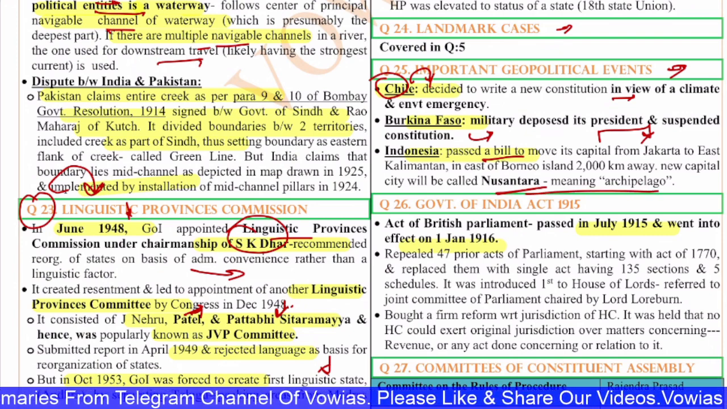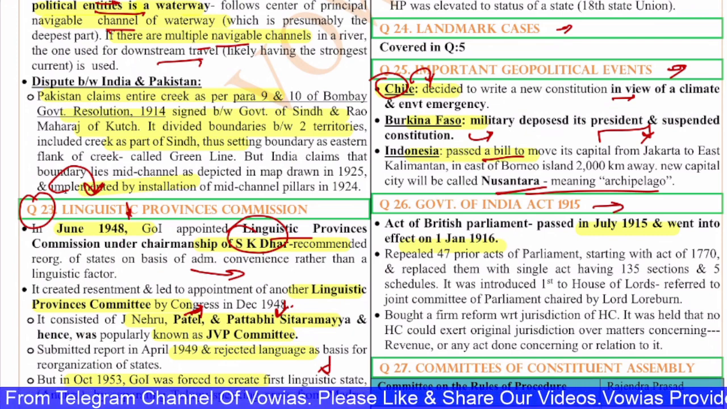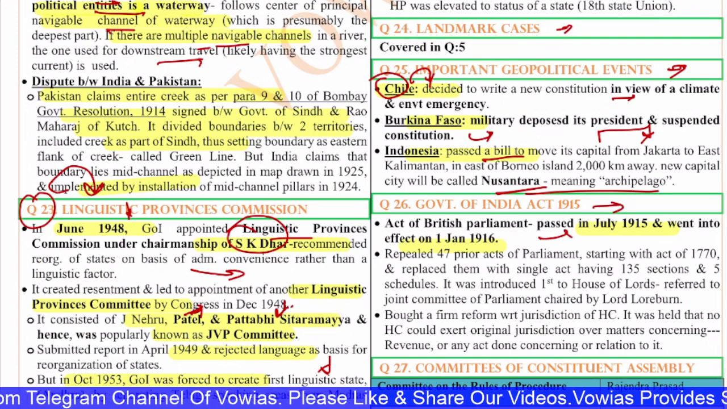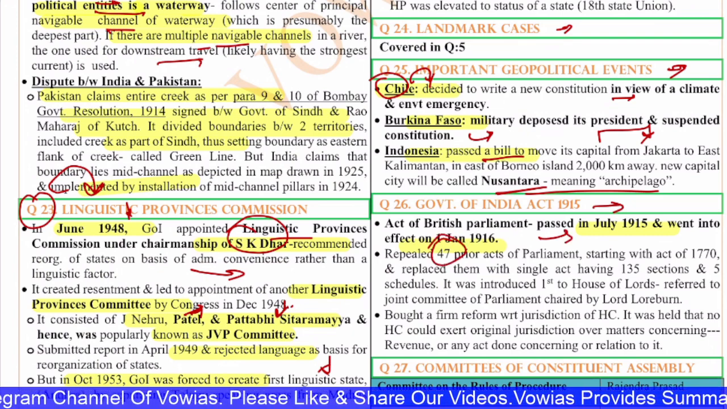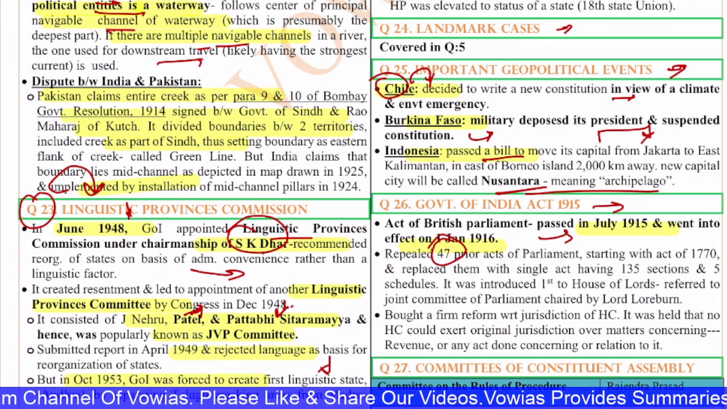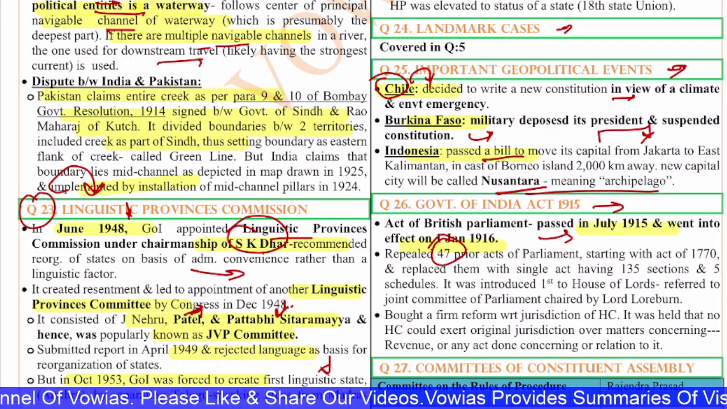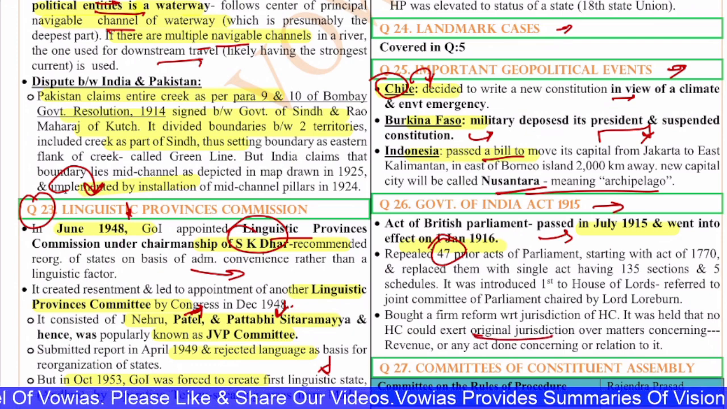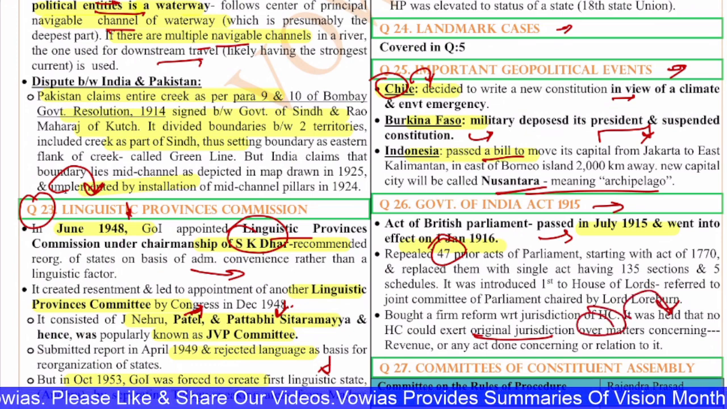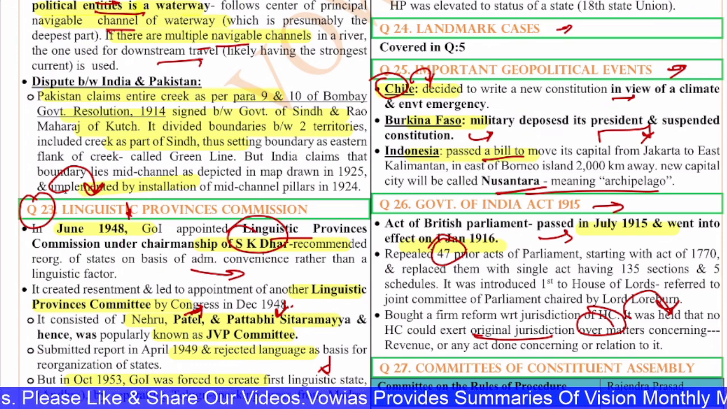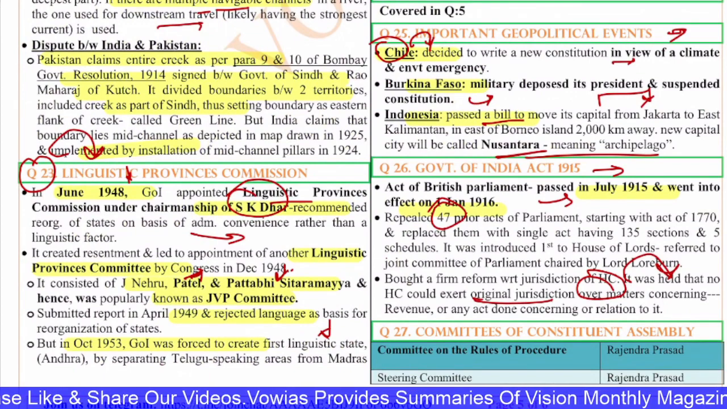Next, the 26th question is on the Government of India Act 1915. The Act of the British Parliament, passed in July 1915, went into effect on 1st January 1916 and replaced 47 prior acts of Parliament starting with the 1770s. It brought a firm reform with respect to the jurisdiction of High Courts. It was held that no High Court could extend original jurisdiction over matters concerning the revenues or any act done in relation to it. This is about the Government of India Act 1915. Also remember the Government of India Act 1935, which is very important.